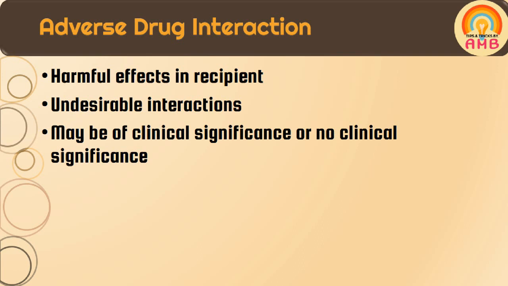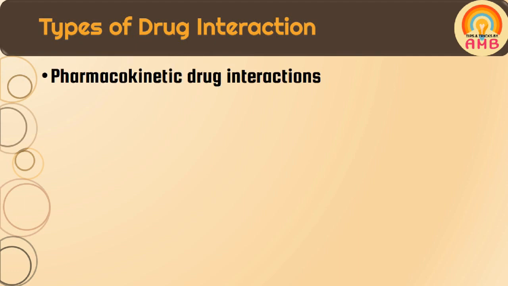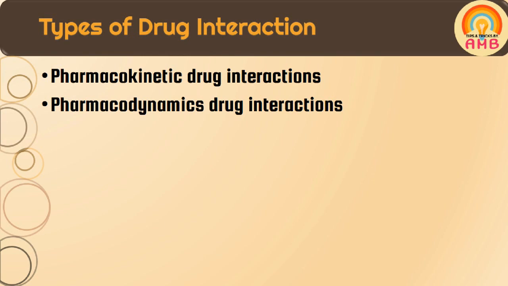Okay, now we are going to discuss types of drug interactions. Depending upon the level or site at which drug interactions take place, these are classified into two classes: pharmacokinetic drug interactions and pharmacodynamic drug interactions. So we will discuss these interactions one by one.